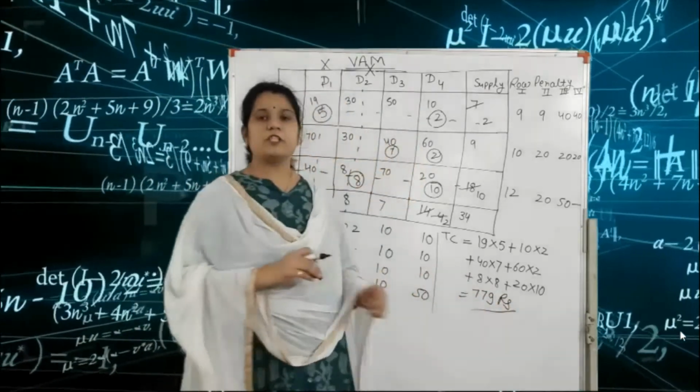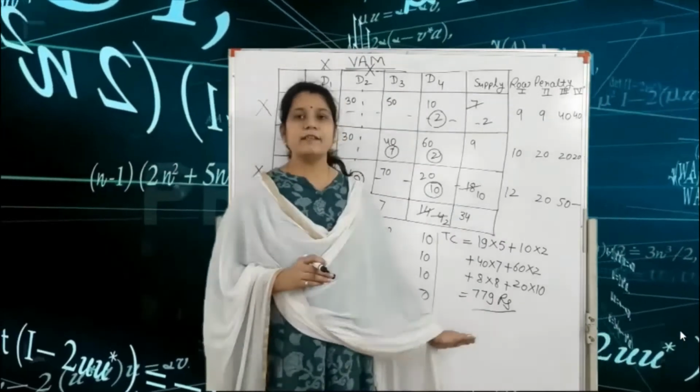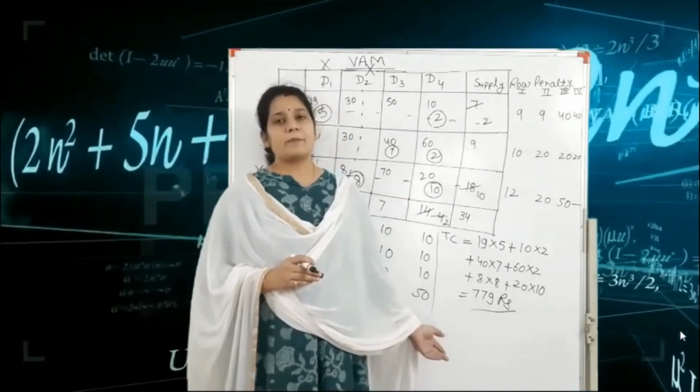If the question is given in 1000 form, you must write the units. So this is the Vogel's approximation method.